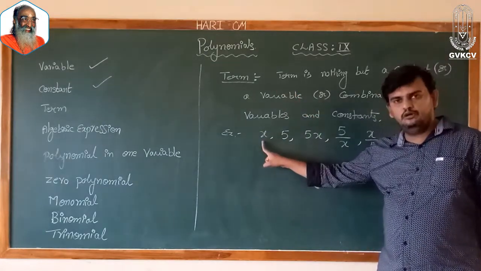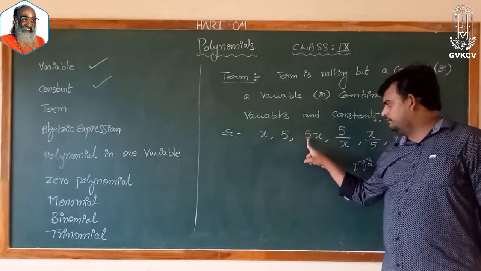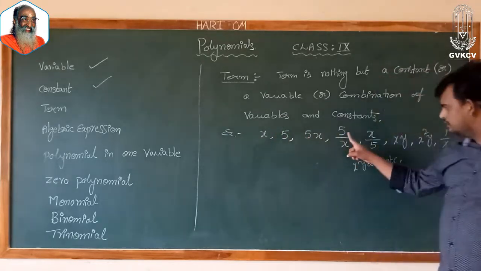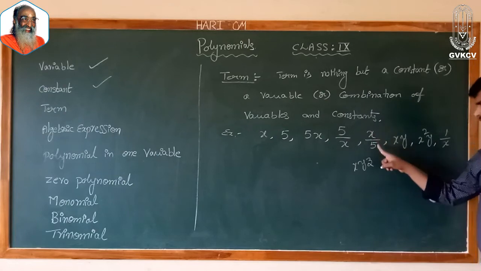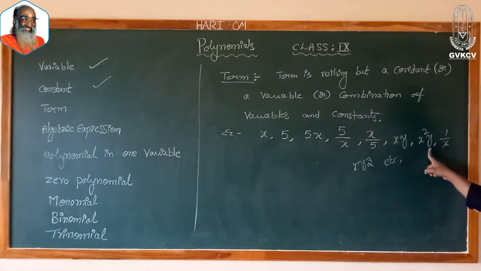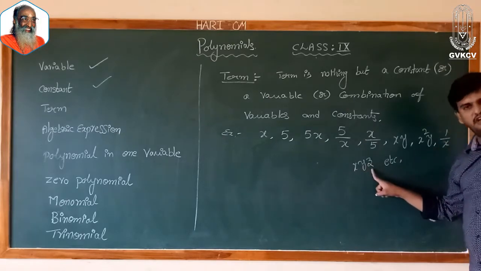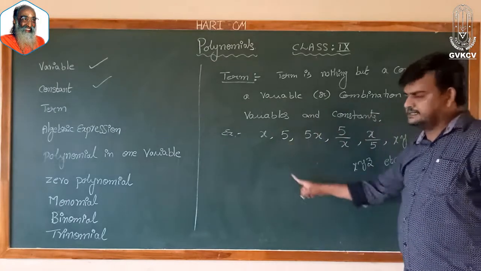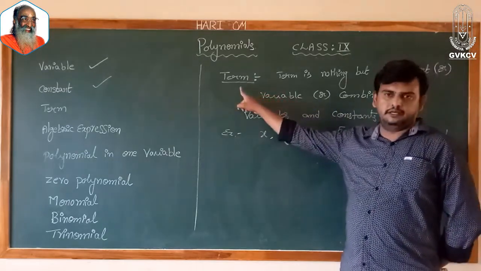Here we have a variable, a constant, a combination of constant and variable, and a combination of variables. All these are examples of a term.